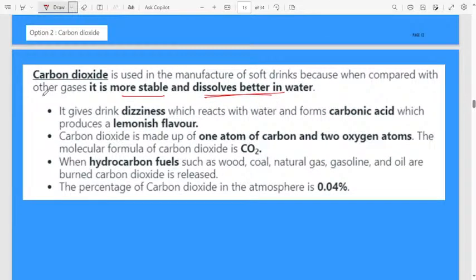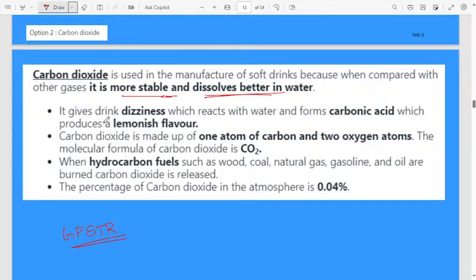Whatever explanation I am giving here will definitely help you if you are preparing for GPSTR. Yes, you have to write the theory. They may ask in the exam why carbon dioxide is used in the manufacture of soft drinks. In that one you have to write, because carbon dioxide is more stable and that gas is easily dissolved in water. That's why the reason is also very, very important.